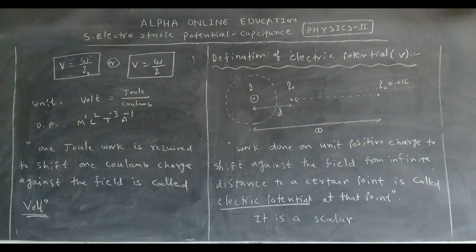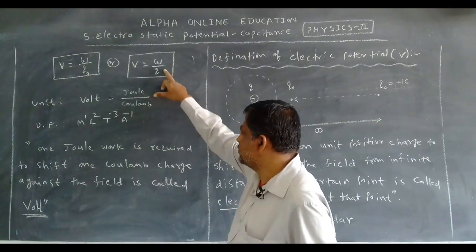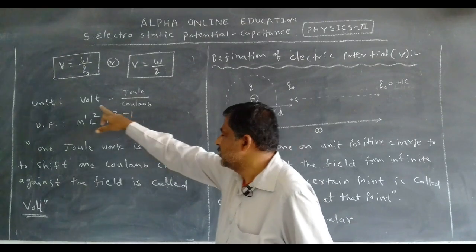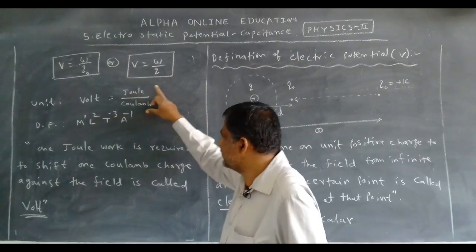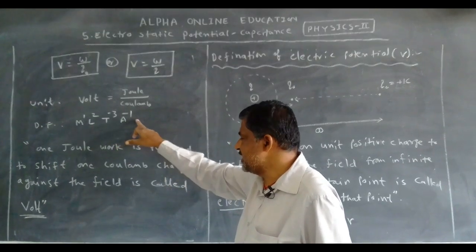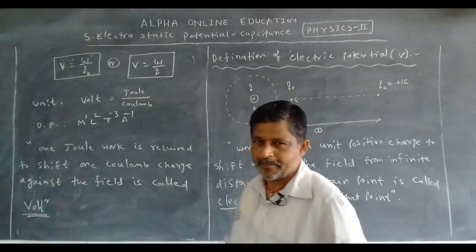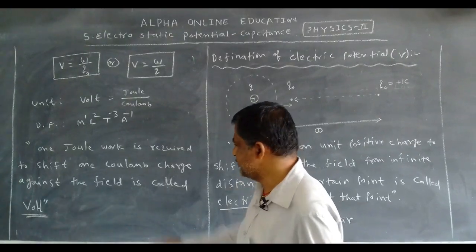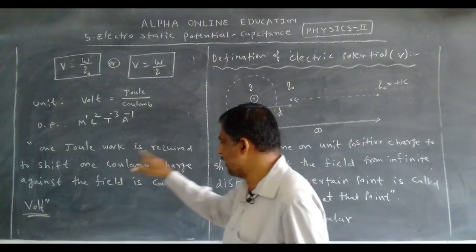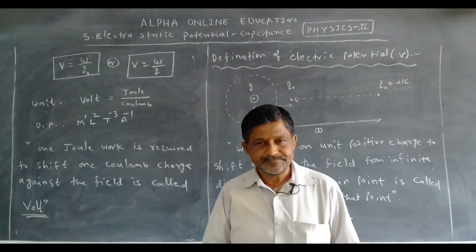Why? What is the principle for volt? Potential V is equal to W, where W means work. Work unit is joule. Charge unit is coulomb. That's why the electric potential unit is volt, otherwise joule per coulomb. What is the dimensional formula? M^1 L^2 T^-3 A^-1. And volt also has a definition. What is the definition? 1 joule of work required to shift 1 coulomb of charge against the field is called volt.